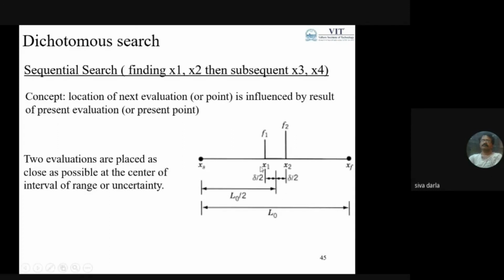We evaluate the function at these two points, compare, eliminate part of the uncertainty, and repeat the process. The new interval of uncertainty is L0 by 2 plus delta by 2. If x2 and the final point are eliminated, then the optimal point is between xs and x2.